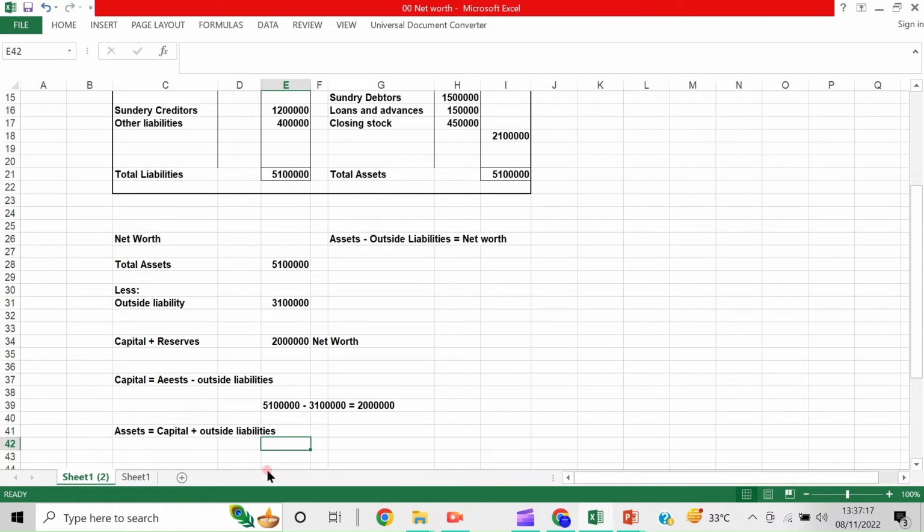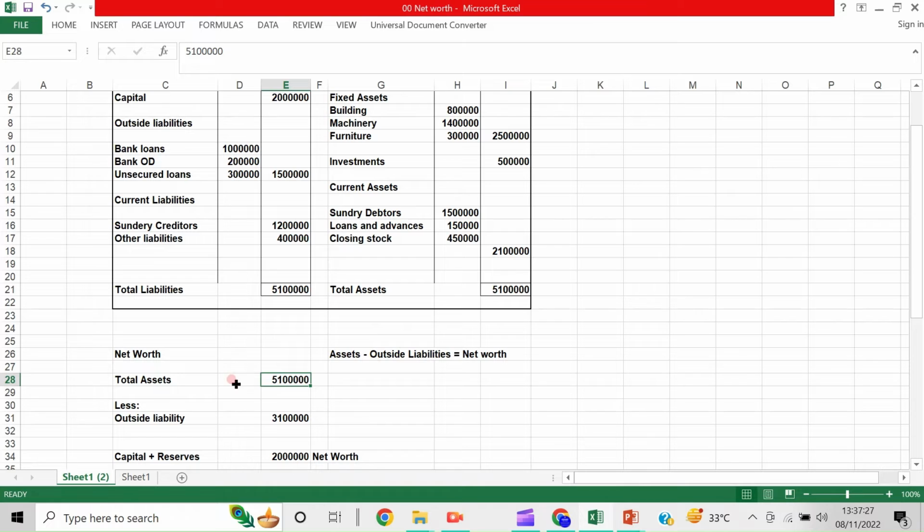Just see: capital is equal to 20 lakhs and outside liabilities is equal to 31 lakhs. Total assets is equal to 51 lakhs. So this is very clear, no?